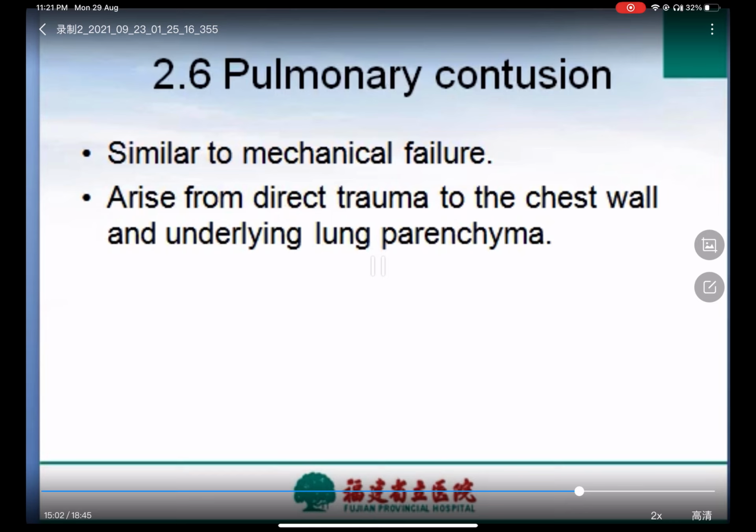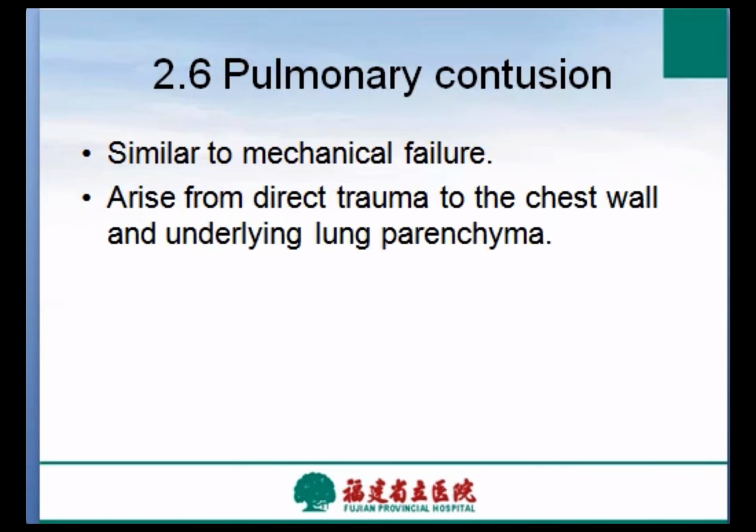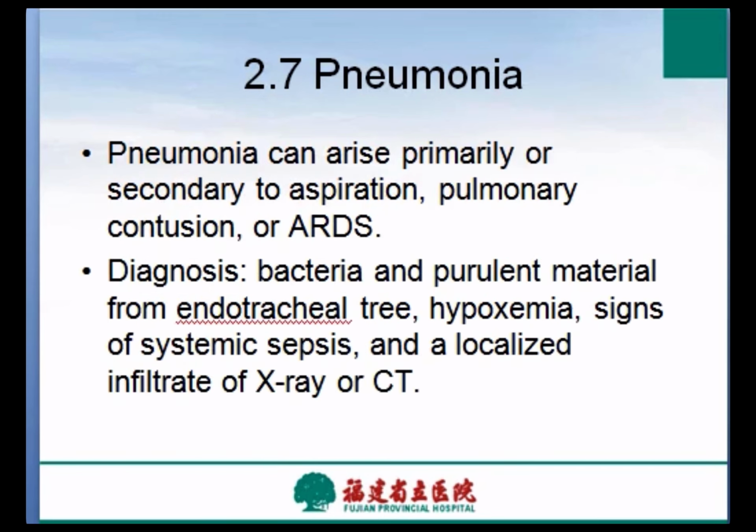Pulmonary contusion is similar to mechanical failure, which arises from direct trauma to the chest wall and underlying parenchyma. Hypoxemia associated with localized infiltrates on chest X-ray develops over 24 hours as the injured lung becomes edematous. Pneumonia can arise primarily or secondary to aspiration, pulmonary contusion, or ARDS, and the diagnosis depends on bacteria and purulent material from the endotracheal tree, hypoxemia, signs of systemic sepsis, and a localized infiltrate on chest X-ray or CT.